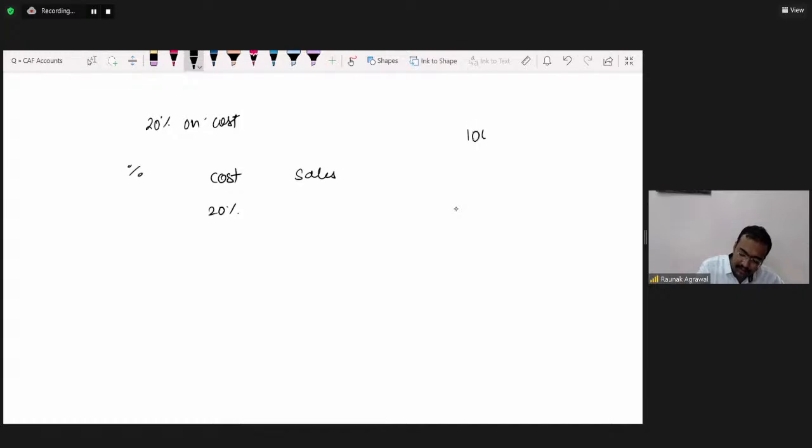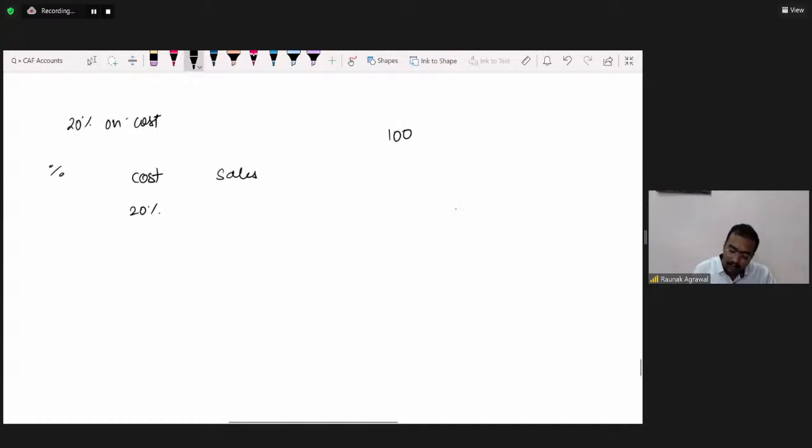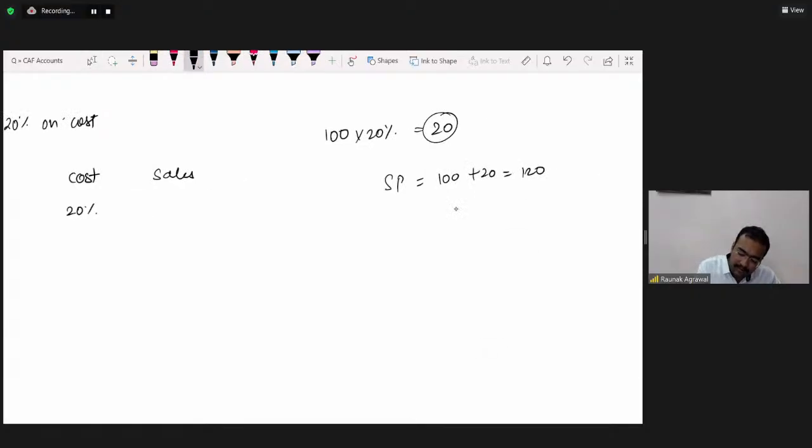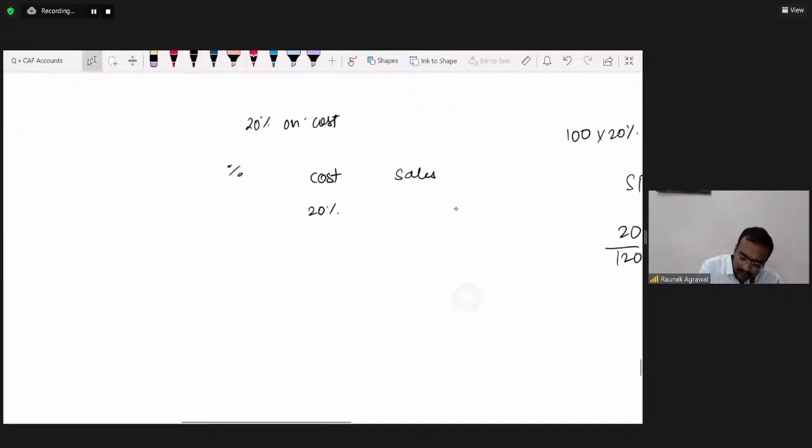Suppose cost is 100. So profit is 20% on cost. It means profit is 20. So the selling price is 100 plus 20, that is 120. So what is the percentage on selling? 20 upon 120. It is coming down to 16.66%. So 20% on cost means 16.66% on sales.